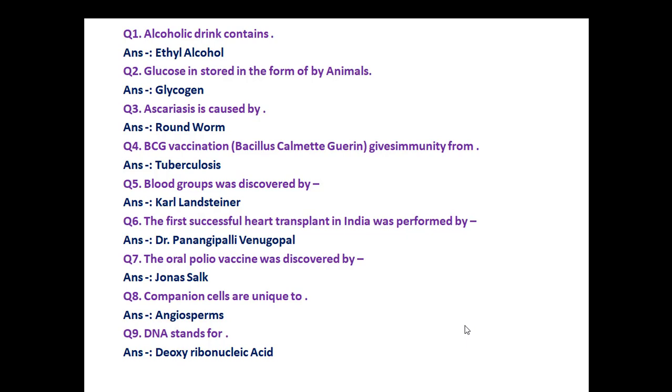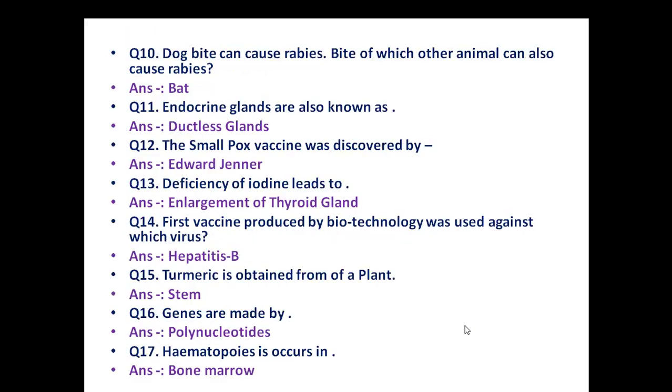Companion cells are unique to angiosperms. DNA stands for deoxyribonucleic acid. Dog bite can cause rabies. Bite of which other animal can also cause rabies? Bat. Endocrine glands are also known as ductless glands. The smallpox vaccine was discovered by Edward Jenner.